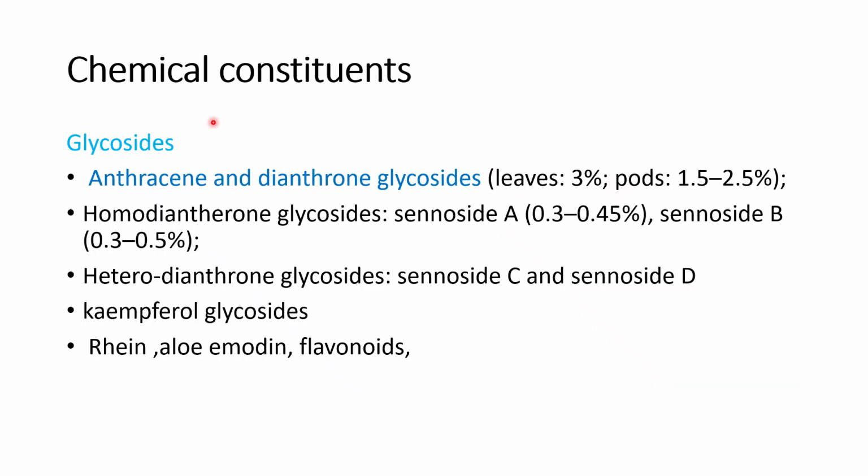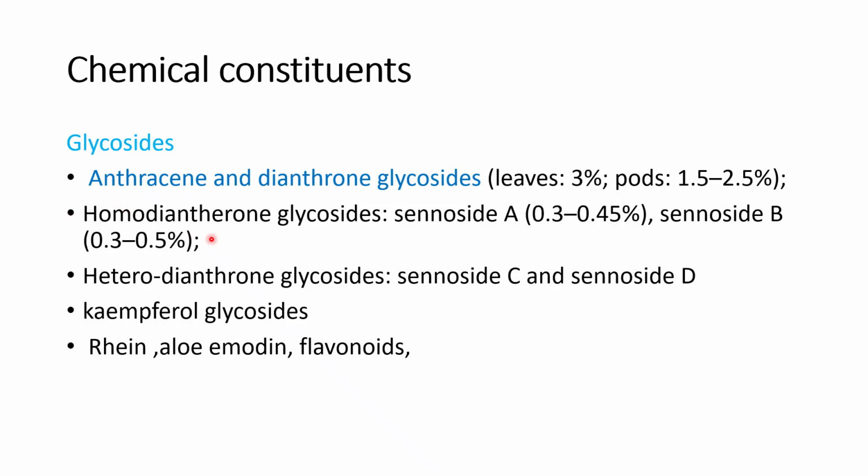Next are the chemical constituents. Senna mainly contains anthraquinone glycosides, mainly anthracene and dianthrone glycosides. Leaf contains 3% glycosides and pods contain 1.5 to 2.5% glycosides.